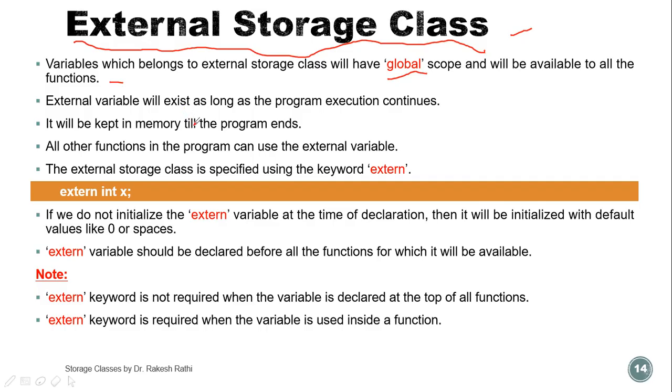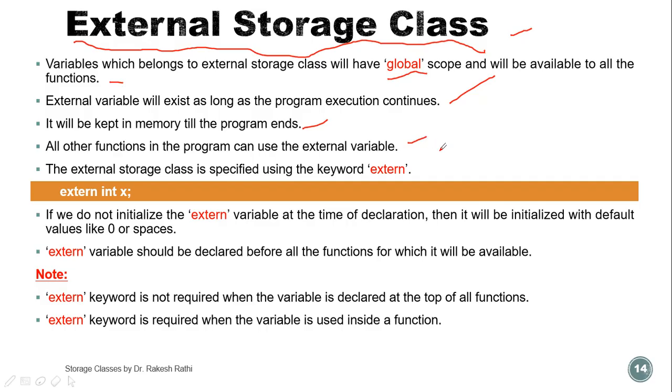An external variable will exist as long as the program execution continues. It will be kept in memory till the program ends. All other functions in the program can use the external variable.